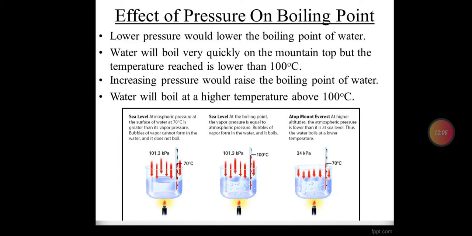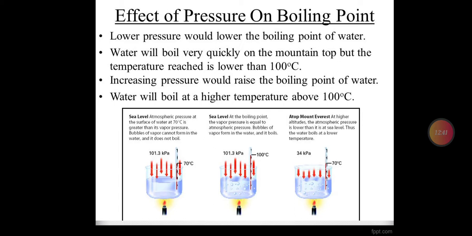All right, let's talk about the effect of pressure on boiling point. If lower pressure is there, and by pressure over here we mean external pressure, the boiling point will be low, and if the external pressure is high, the boiling point will be high. So a direct relationship is there. Lower pressure would lower the boiling point of water. Water will boil very quickly on the top of mountains, but the temperature reached is lower than 100 degrees.